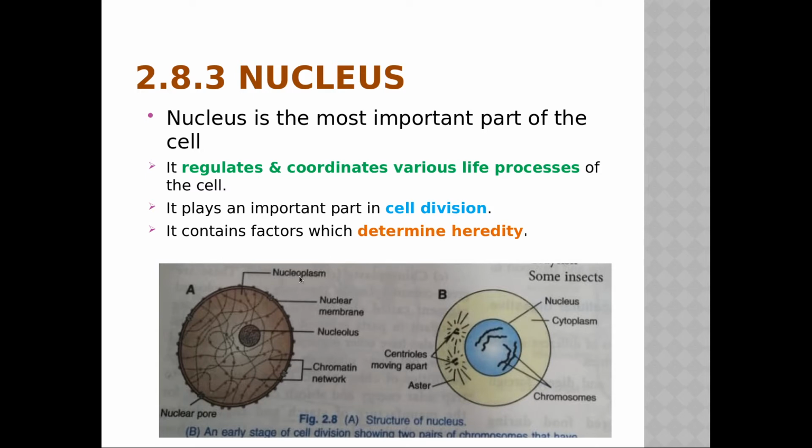Nucleoplasm might be similar to the cytoplasm only, isn't it? Nuclear membrane is there. The nuclear membrane, that means what? That cell membrane was there. Similarly nuclear membrane is there, isn't it? So boundary kind of thing. Nucleolus. Okay, in the nucleus also there is a nucleolus.